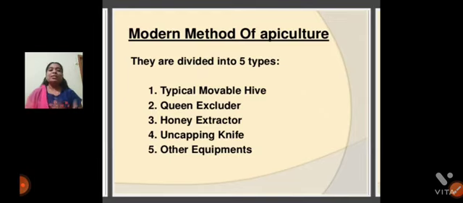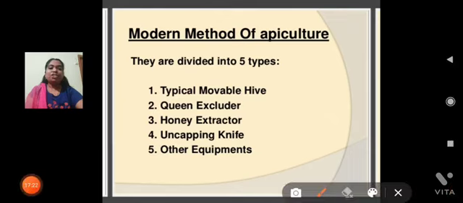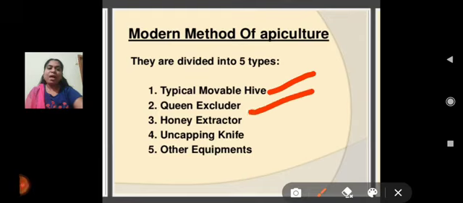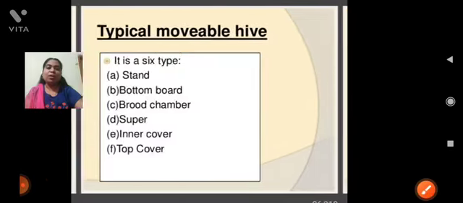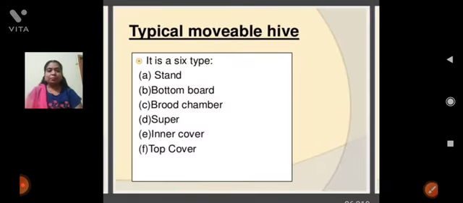Next, the modern method of apiculture. In the modern method there are hives with so many parts: typical movable hive, queen excluder, honey extractor, uncapping knife and other equipment. Now we are going to discuss what parts are present.